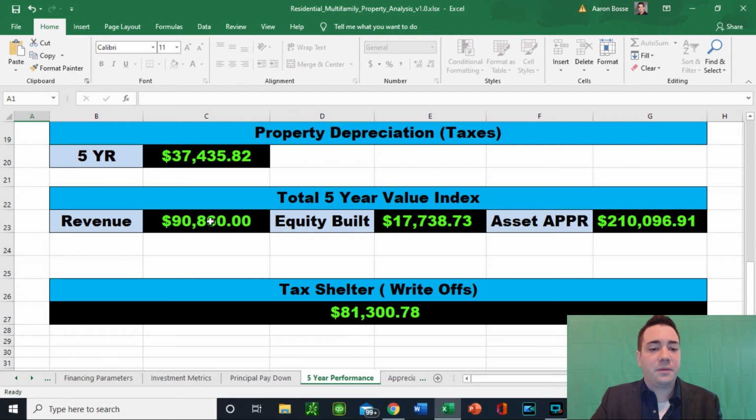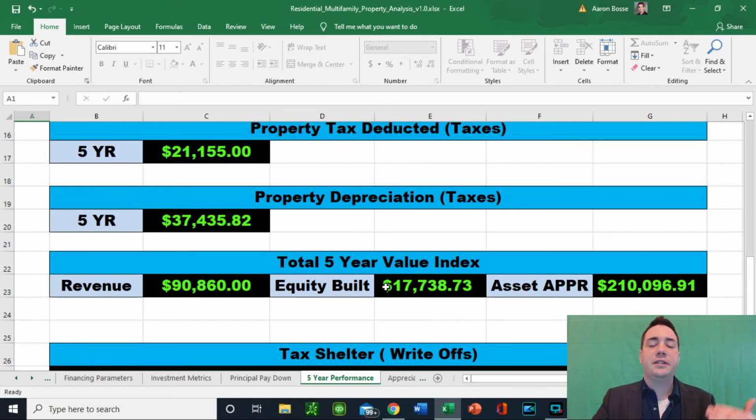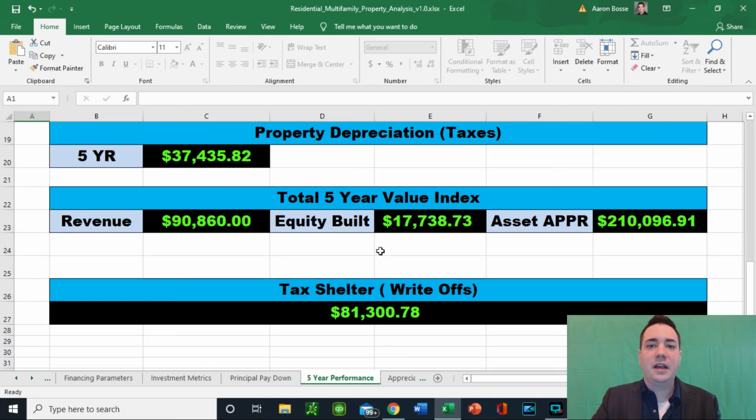Well, we're considering about $90,000 in revenue. We're building up about $17,700 in equity. The asset itself has appreciated 1% over those 5 years to about $210,000. But the big crazy thing, and this is why my spreadsheet is so different, is because we have all these tax shelter write-offs. This is the combined amount of all the money that you're writing off, telling the IRS this was an expense of doing business. That's incredibly huge. $81,000 in tax write-offs over 5 years.